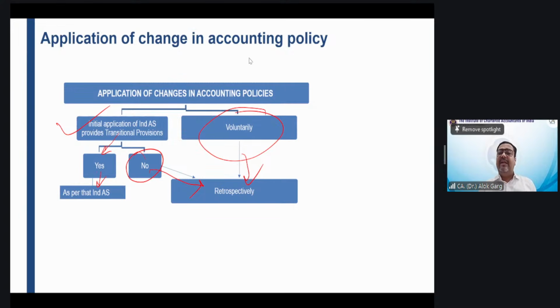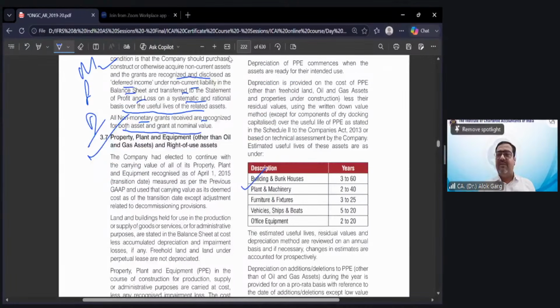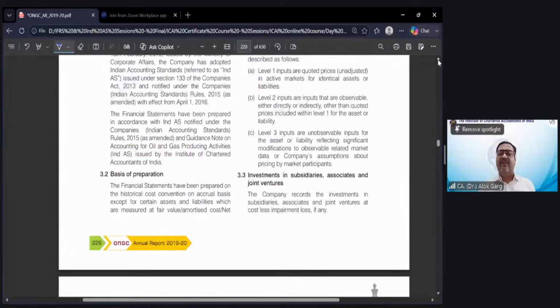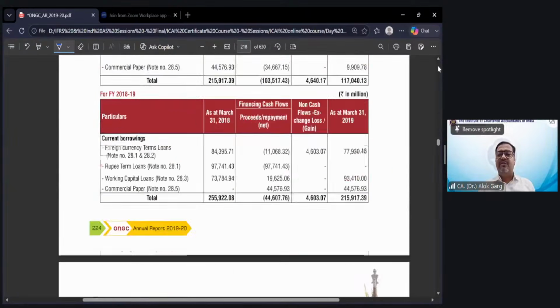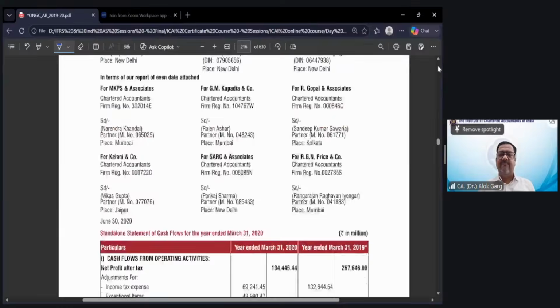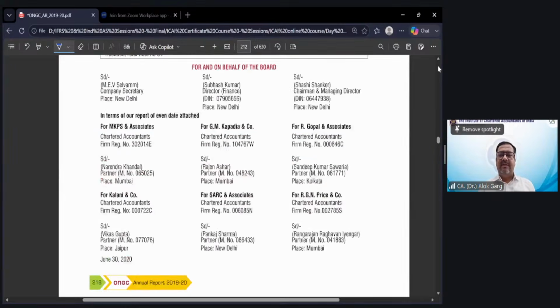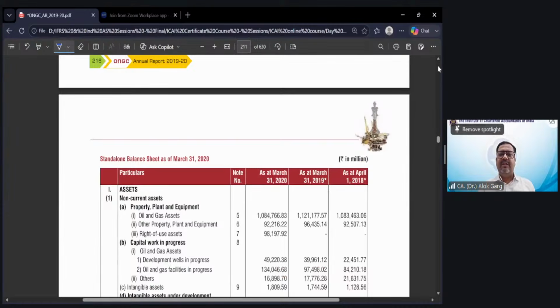Friends, let me quickly show you what is the presentation and the disclosure requirement when there is a change in accounting policy with the help of the ONGC annual report. And this annual report I have shown you in Ind AS 1 also, because I have covered this concept in Ind AS 1 also, which is the concept of the third balance sheet. Quickly I am covering here as well. I'll not spend much time. I'll quickly show you.